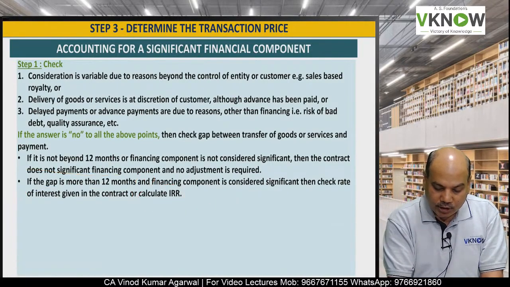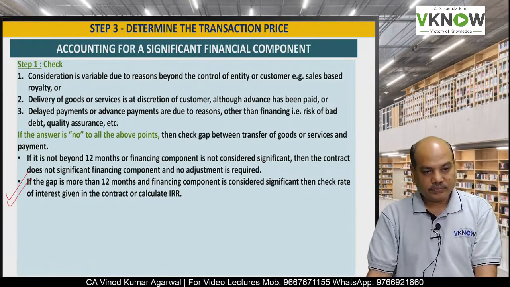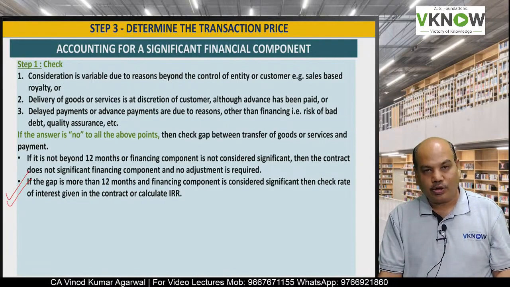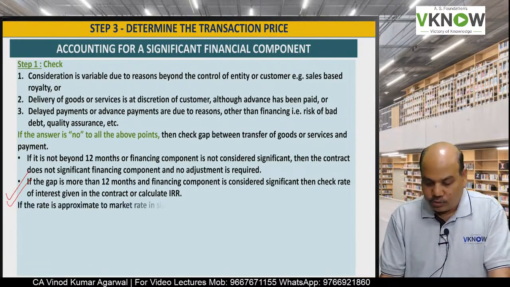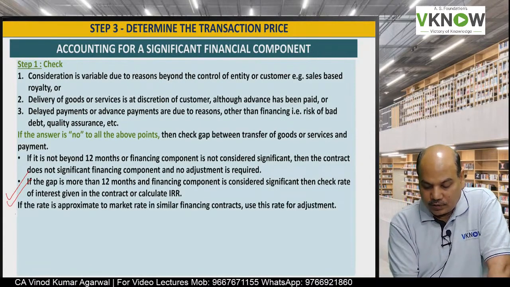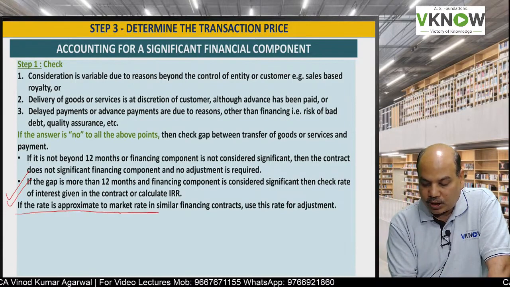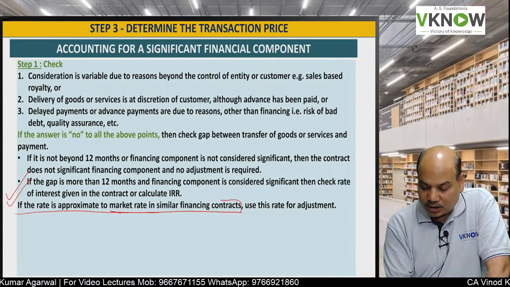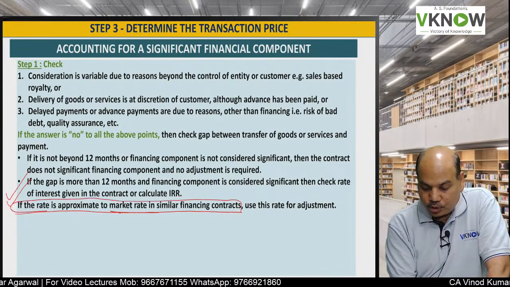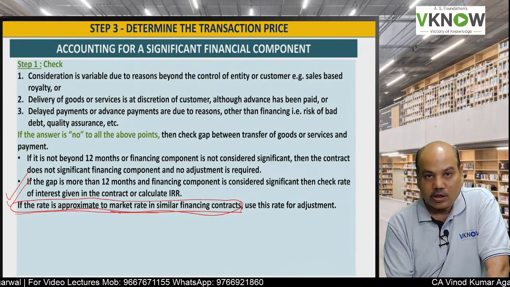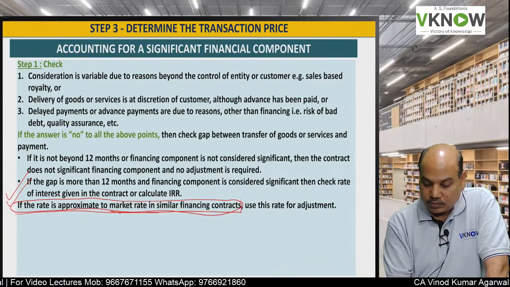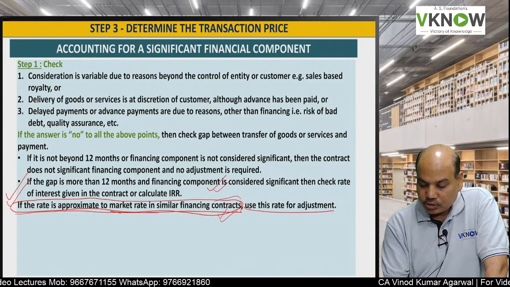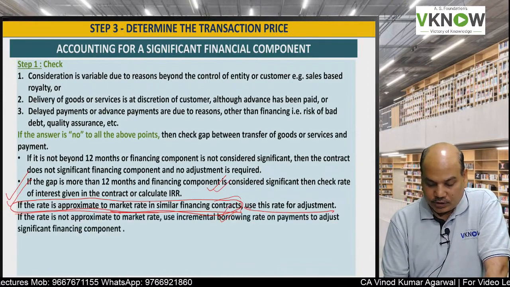So this is important for exam purposes. They have asked questions on this. Check the rate of interest in the contract or calculate IRR. If the rate is approximate to the market rate in a similar financing situation, that means if you borrow money in the market for a similar type of situation and this rate is equal to that, you can use that rate for adjustment.